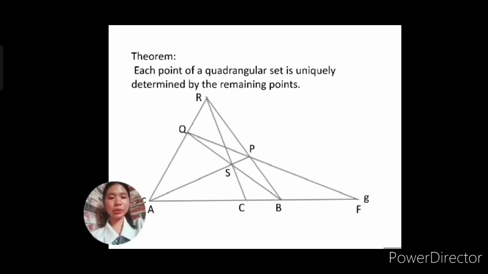Okay, let's use our theorem. Each point of a quadrangular set is uniquely determined by the remaining points. Since harmonic sets are a special case of quadrangular sets, it contains this mentioned theorem. So, for example, here we will determine F, but we will use points A, B, C. Okay?